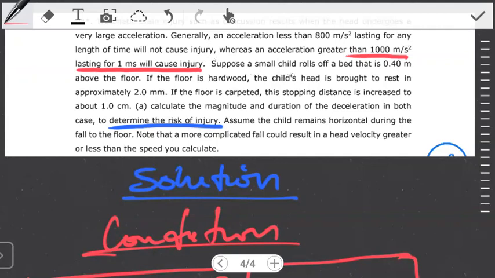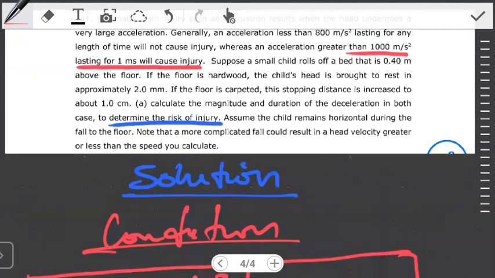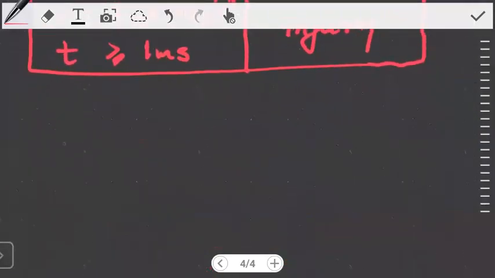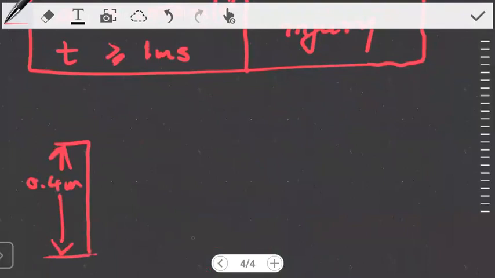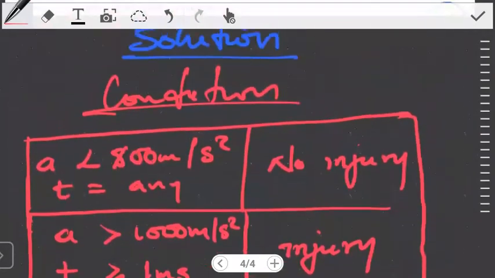Suppose a small child rolls off a bed that is 0.4 meters above the floor. So here, let's just picture that. We have a bed. This bed is 0.4 meters above the floor. Then after this, here we have the floor. Okay, what else?